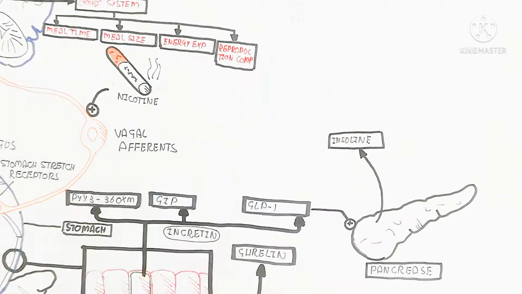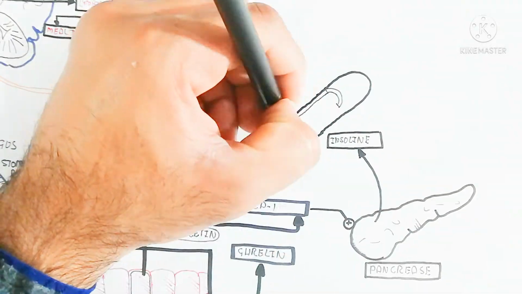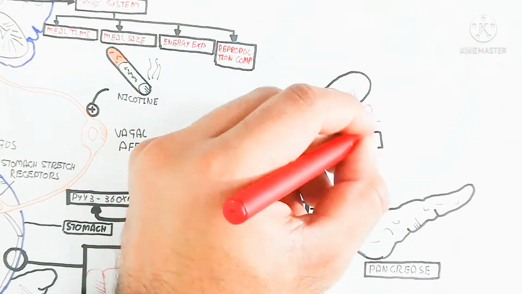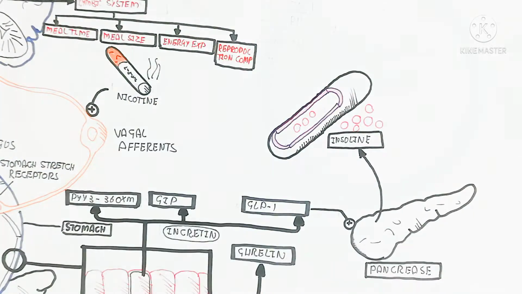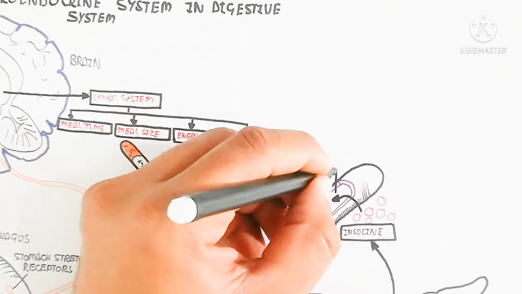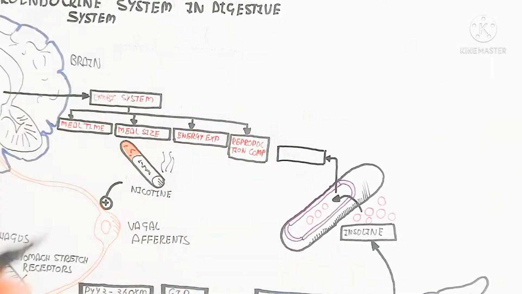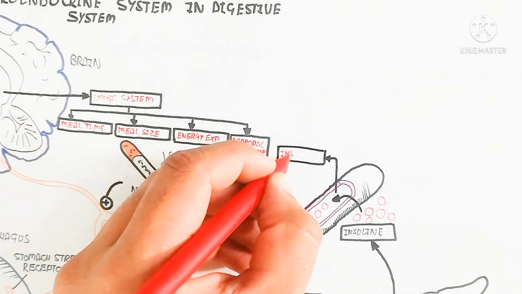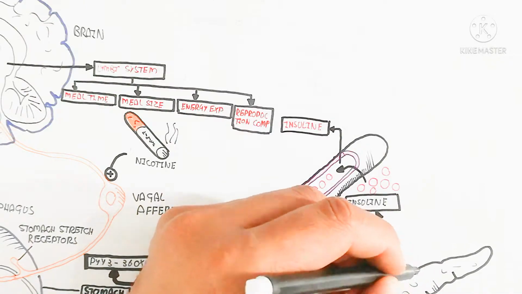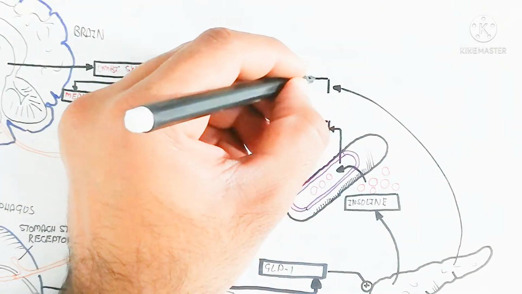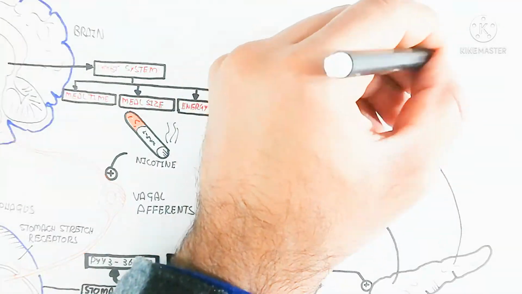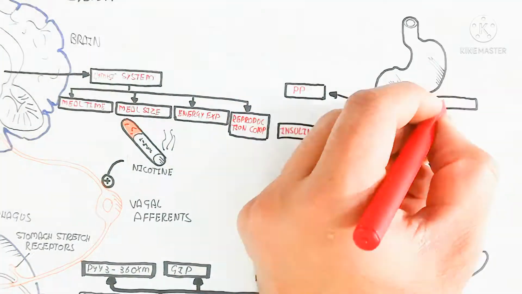So here is the pancreas I am drawing, which produces insulin, and insulin will move into the blood circulatory system, and amylin has the same mechanism, while the PP is also produced from the pancreas by the same mechanism as an endocrine hormone. So for example insulin is produced from the beta cell of the pancreas, and the PP is also produced from the pancreas.